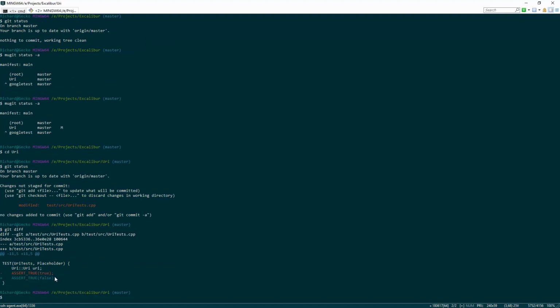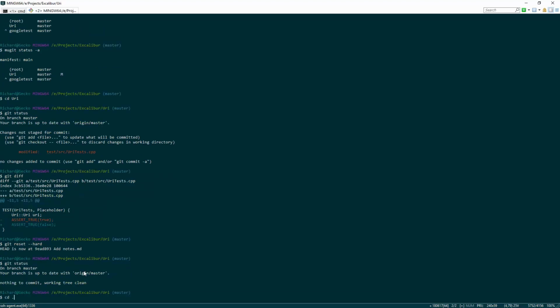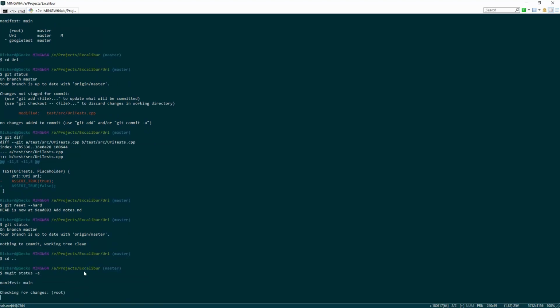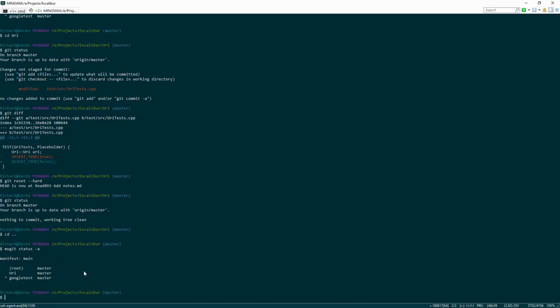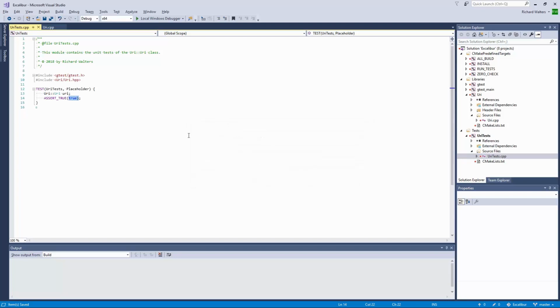It'll show us what the line was and what it is now, and I can reset if I want. Go back and run mugit again just to make sure. We're back to no changes. You can see when I switch back to Visual Studio, it says that it changed. Just reload, yes, now it's back to true.